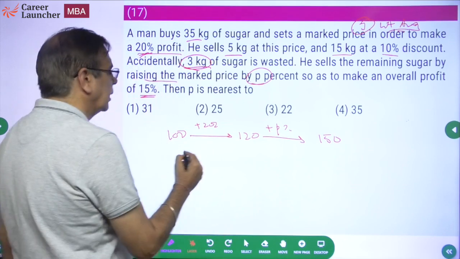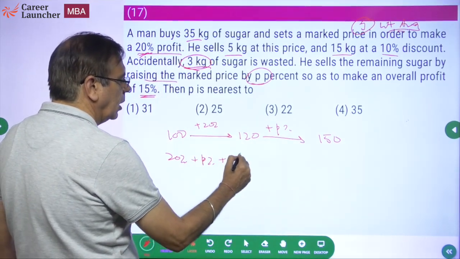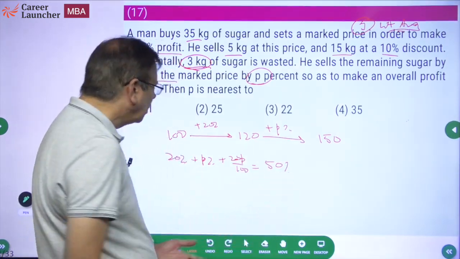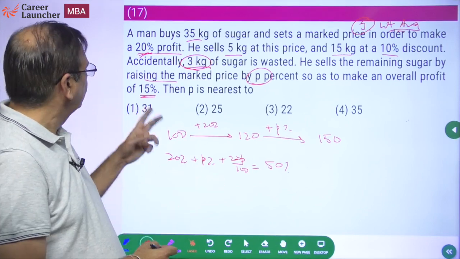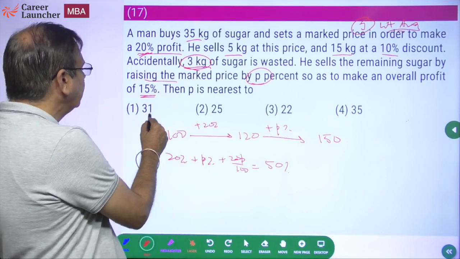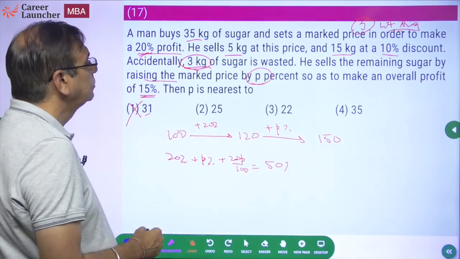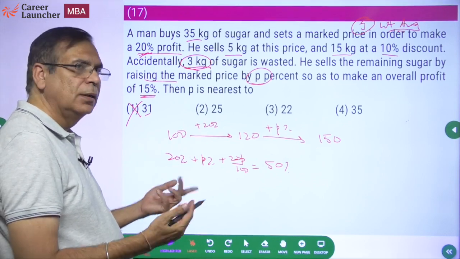So two successive increments of 20% and p% give me a single increment of 50%. That is what the question is. Slightly lengthy, yes. Okay. So a plus, now look at the choices. If it is 31, 20 plus 31, 51 plus AB by 100, it will go beyond 50. 20 plus 25, A plus B plus AB by 100 is 50.